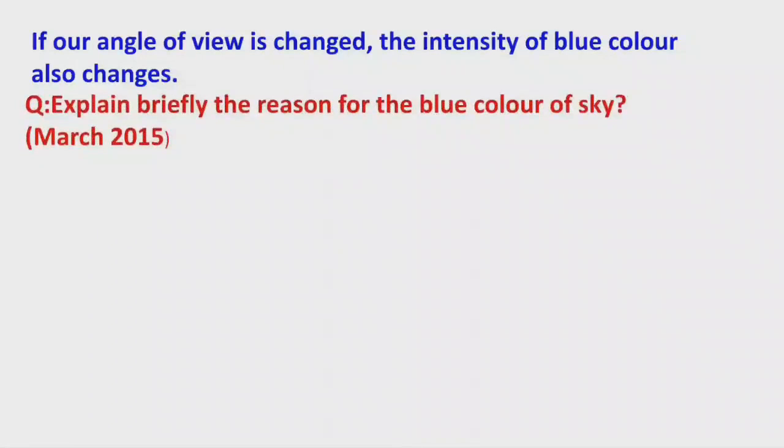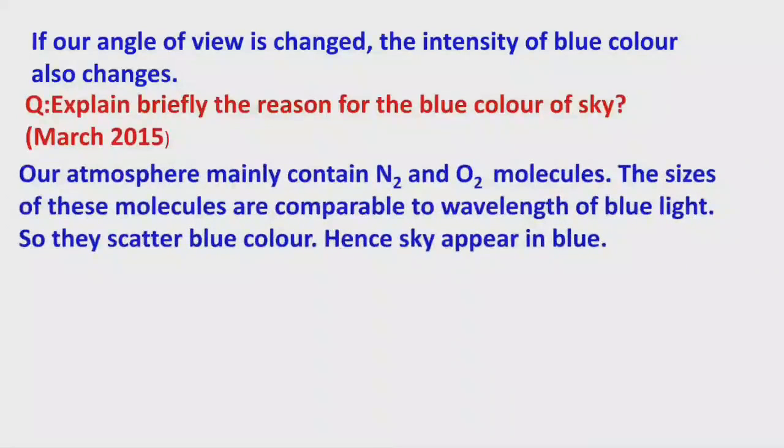Explain briefly the reason for the blue color of the sky. This is very important. This question was given in the public examination March 2015. Our atmosphere mainly contains nitrogen and oxygen molecules. Nitrogen is present up to 78% in the air, and oxygen up to 21%.